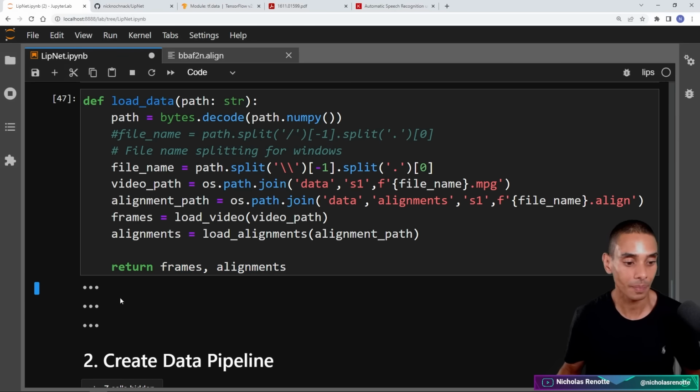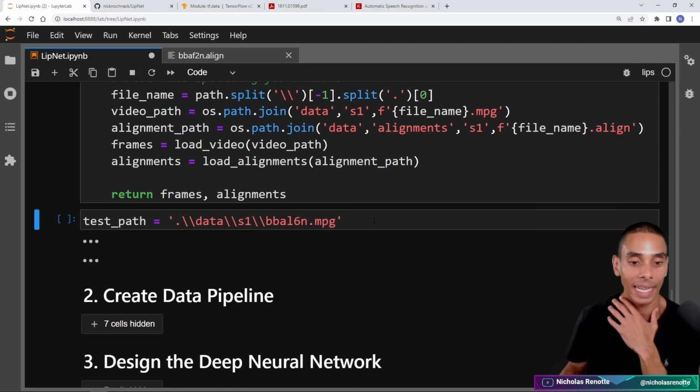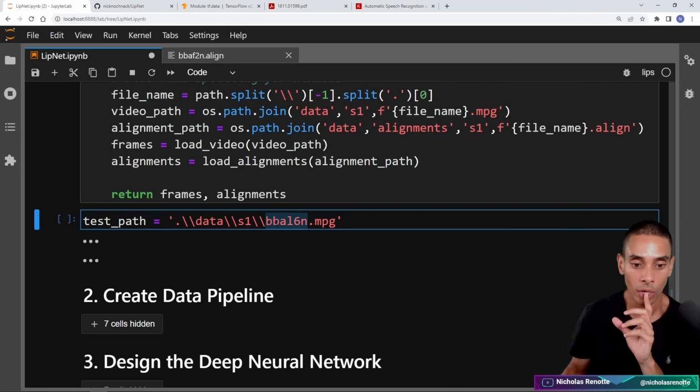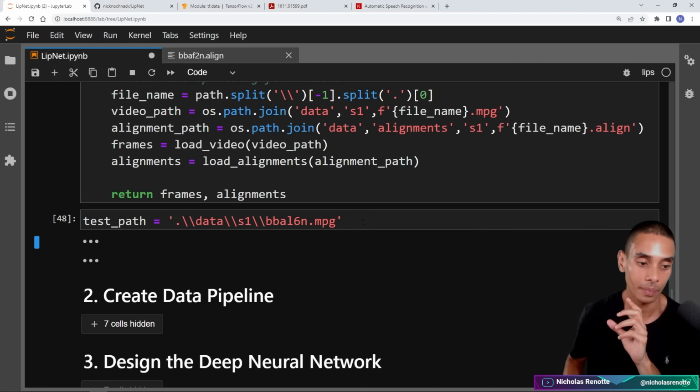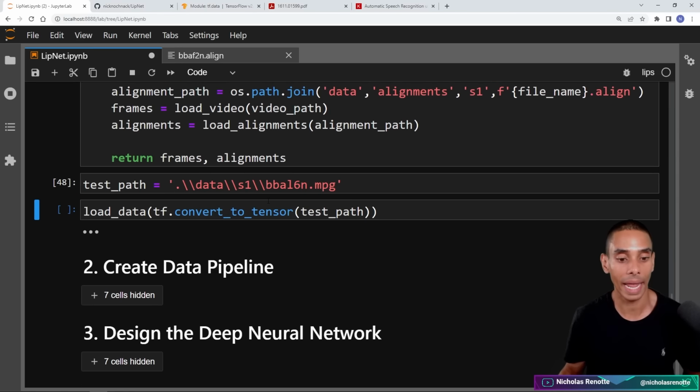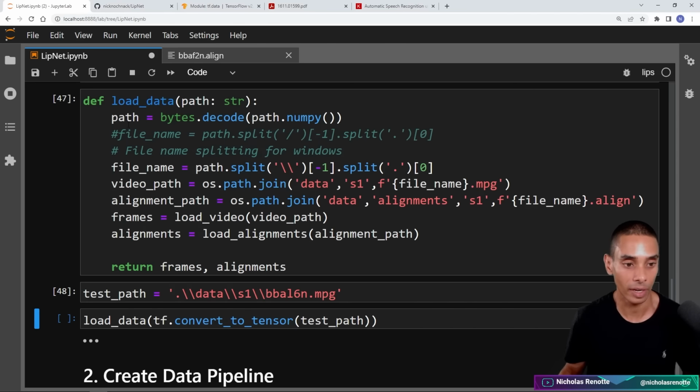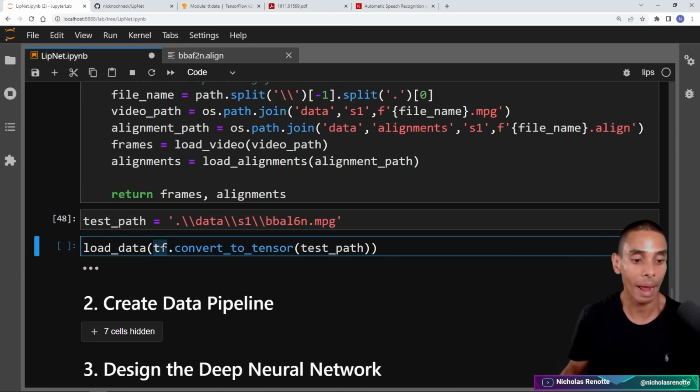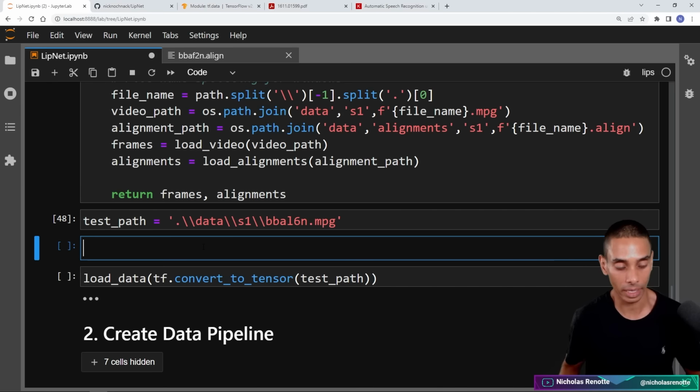So if I go and run that, what we can then do is get a test data path. So if we just grab this particular video, which is our first one, BBA16N, what we can then do is pass that to our load_data function, which is what we had here. I'm going to wrap that specific path inside of our tf.convert_to_tensor function. And this is just going to convert a raw string to a TensorFlow tensor.